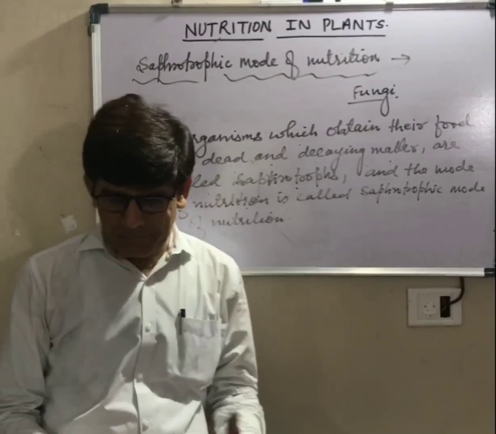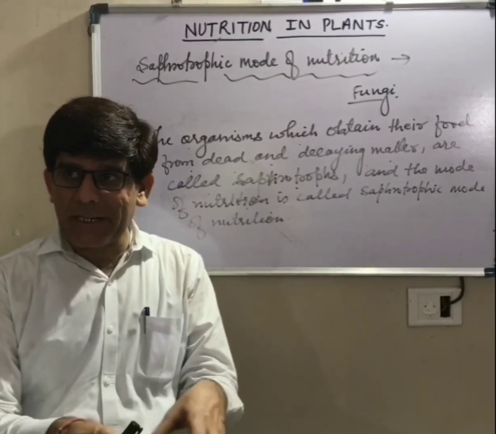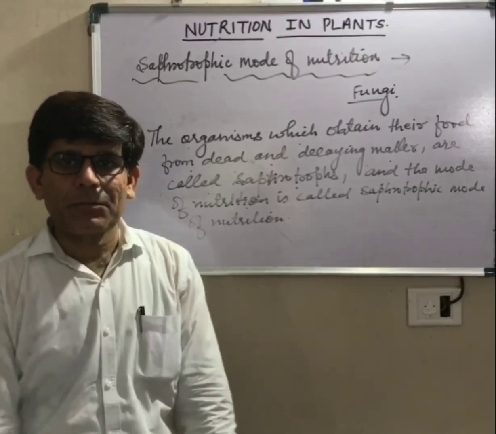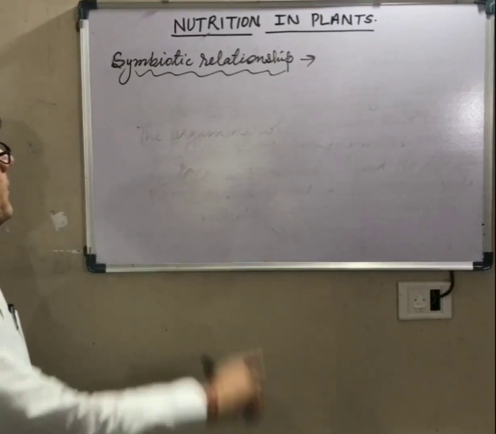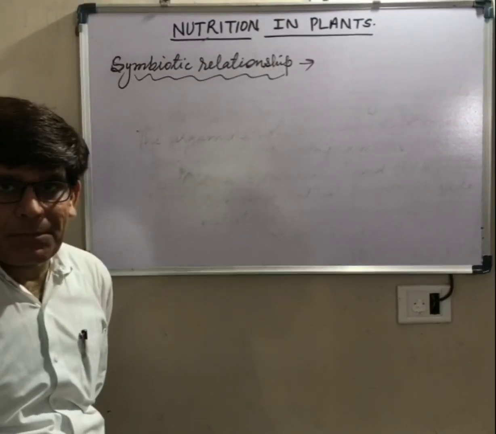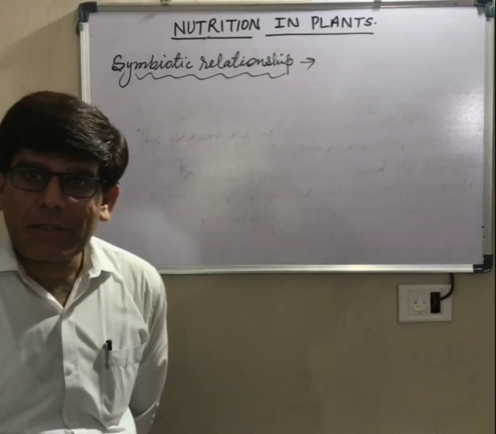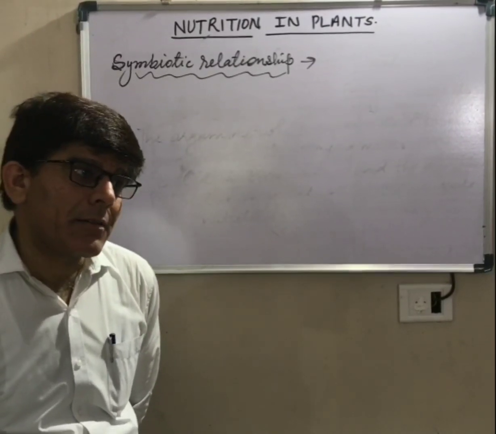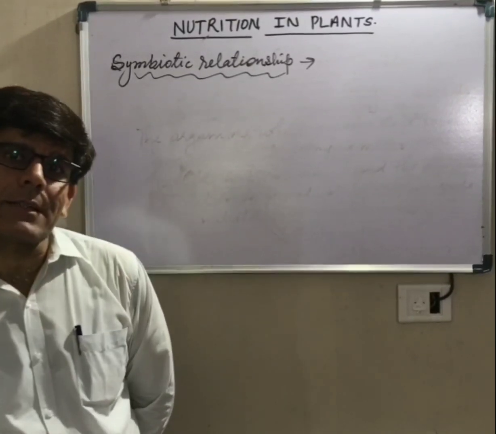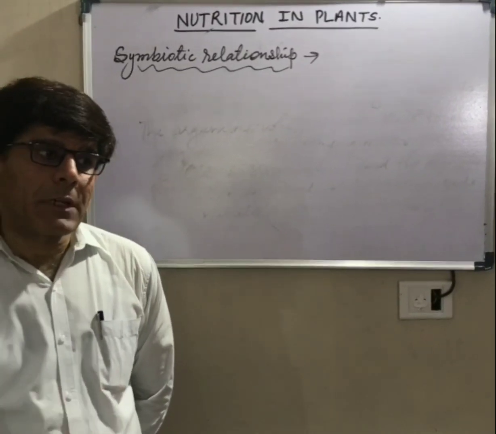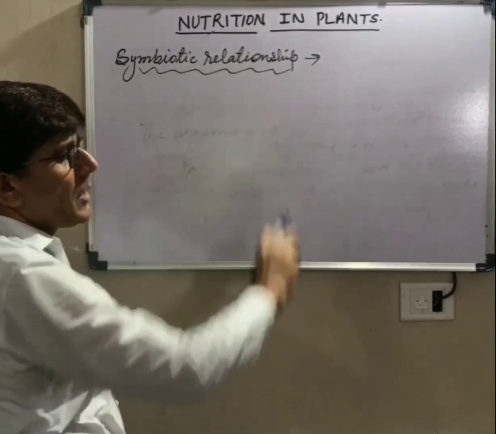How do they get the food? They secrete some juices on the dead and decaying matter and they absorb the nutrients from the dead and decayed matter. Now next one, symbiotic relationship. What is a symbiotic relationship? Some organisms live together and share their shelter and nutrients. One of them provides shelter and the other provides nutrients. So they live together and help each other. This kind of relationship is known as a symbiotic relationship.